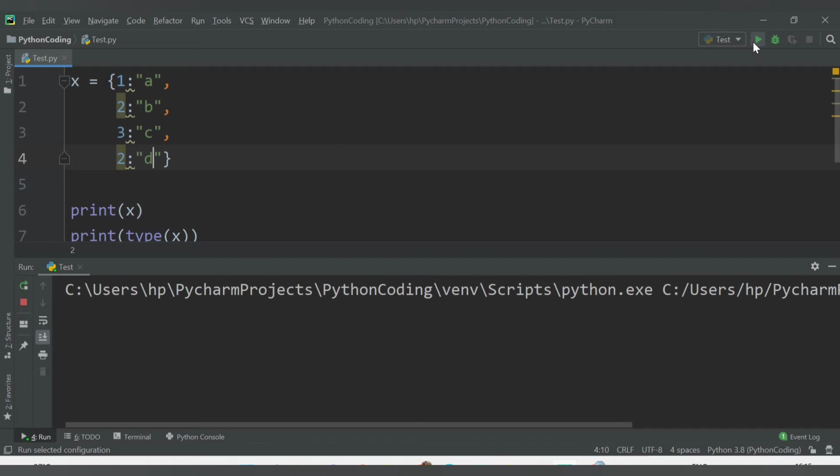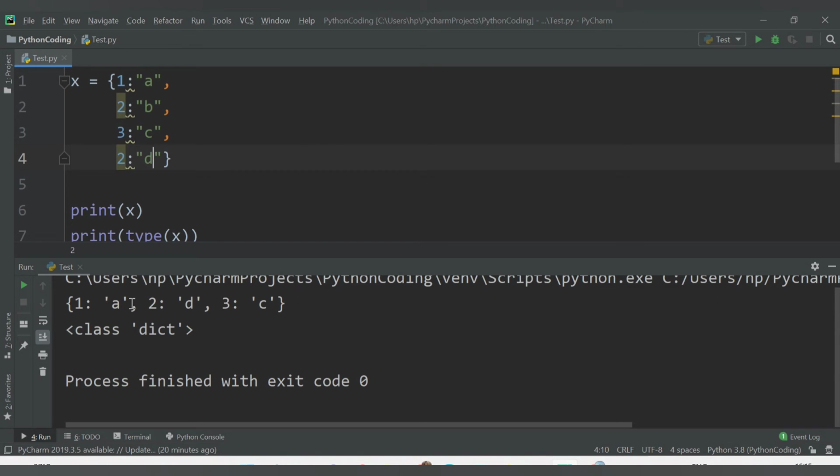Let's check that. See, we are getting only 3 values here. First key, value A, then second key, and the value is D, not B. Why is it happening? Because a key cannot be duplicated. Once we have the key declared, you cannot have another key. But if you provide another key with the same key, then the updated value will be stored in that key.